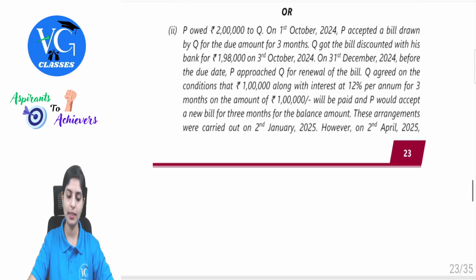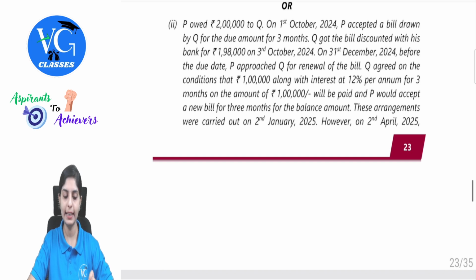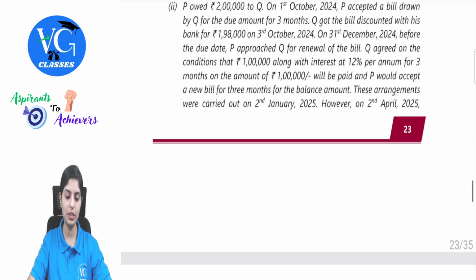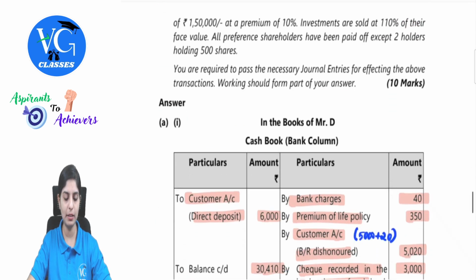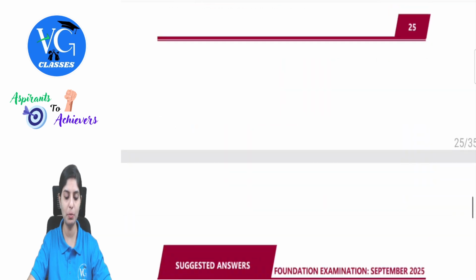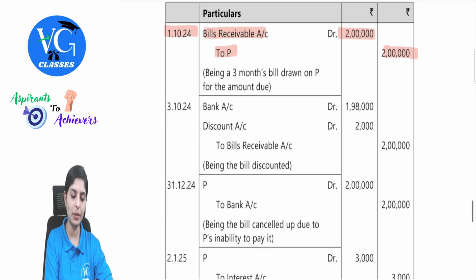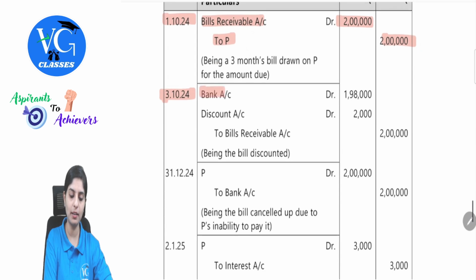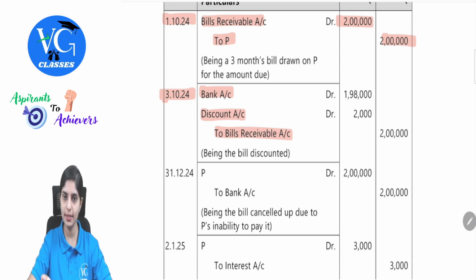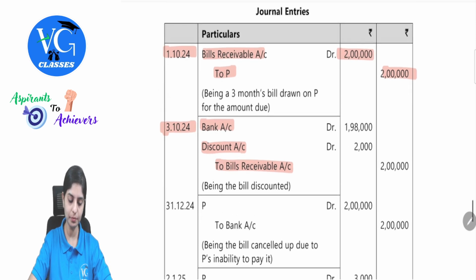Q got the bill discounted with his bank for 1,98,000 on 3rd October 2024. So the bill was drawn on 1st October. Immediately on 3rd October, Q got the bill discounted with the bank. So we will first receive the money. Bank account debit, discounting charges account debit to bills receivable. So this will be the entry on 3rd October. Bank account debit, discount debit to bills receivable. 1,98,000 you're receiving means discount will be 2,000.